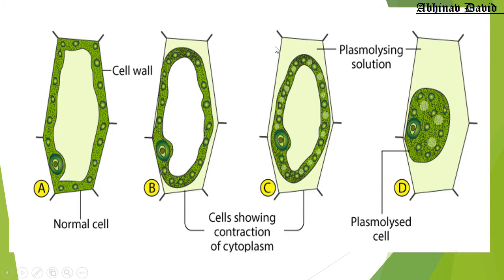We will see figure A like this. These dots are chloroplasts, which contain chlorophyll and do photosynthesis. So we will see a normal cell, figure A.